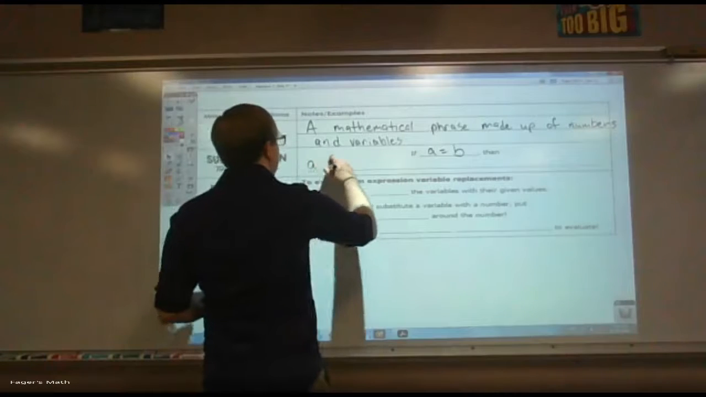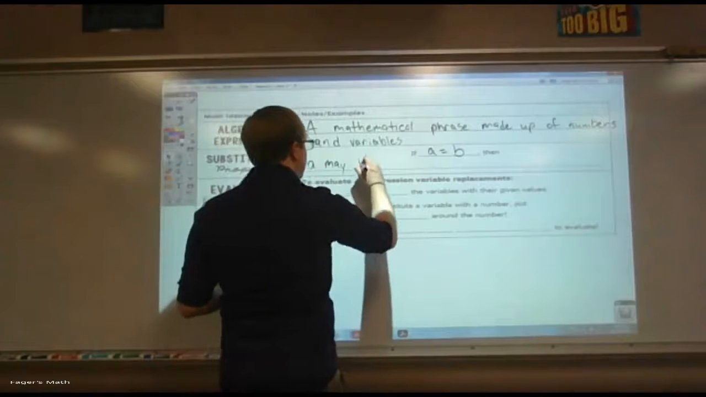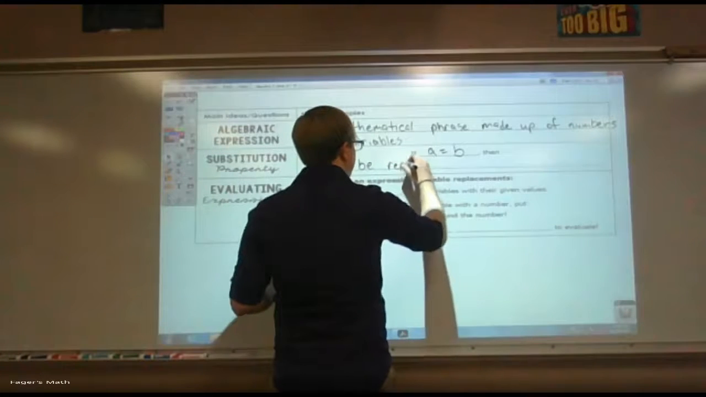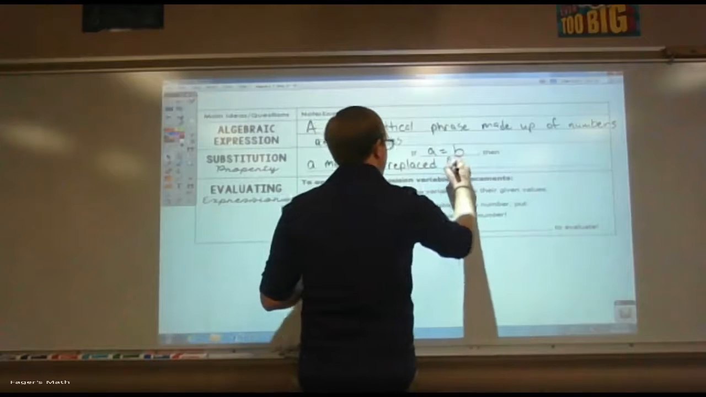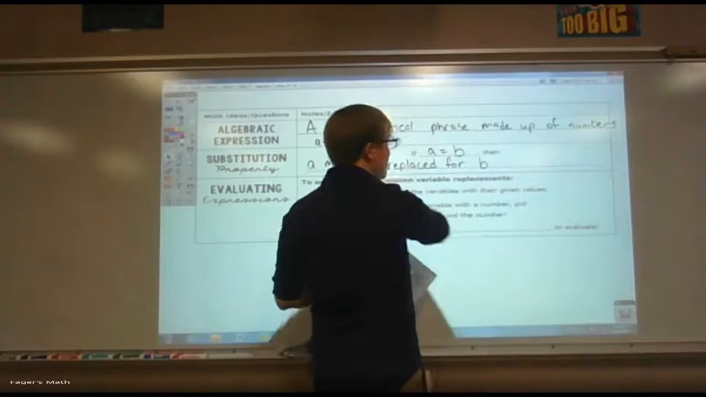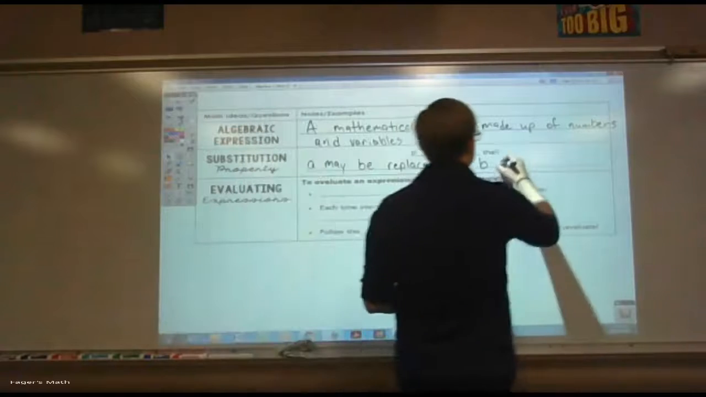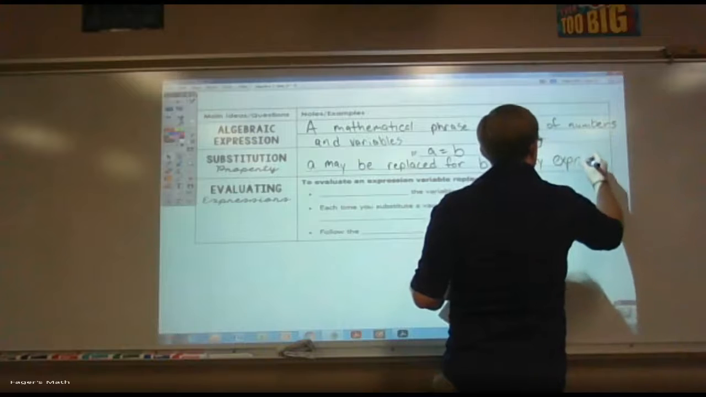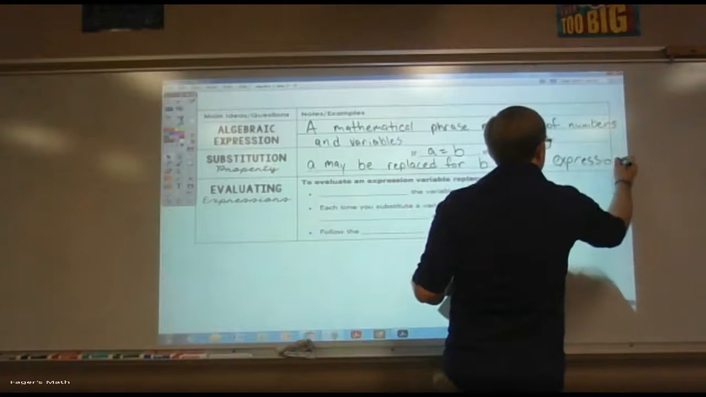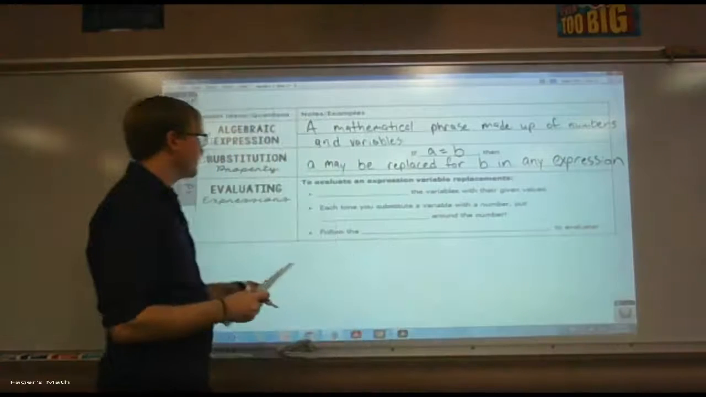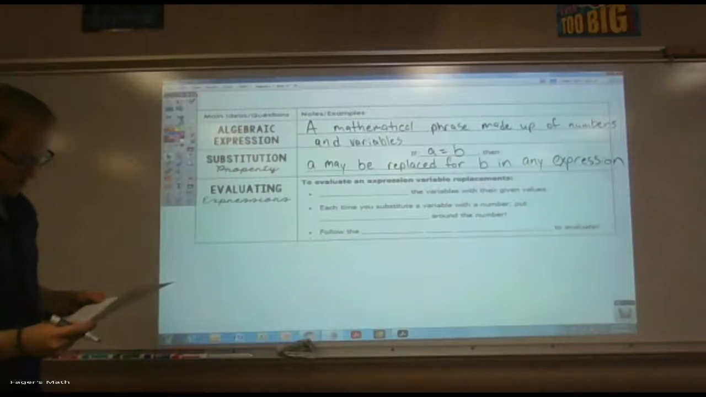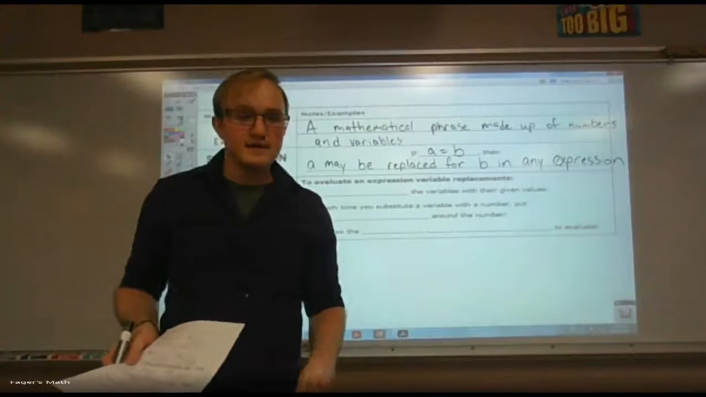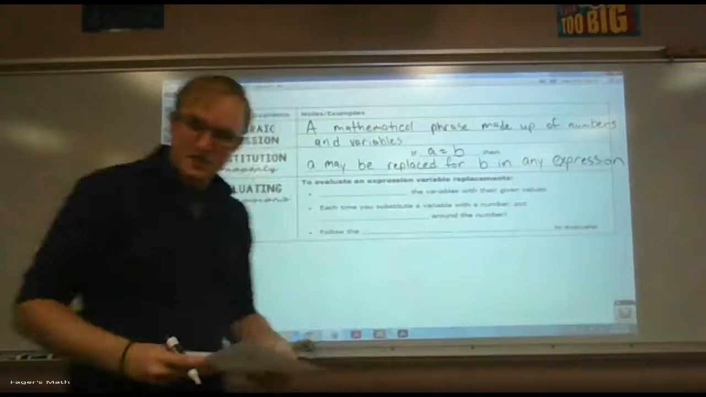Let's write that out. A may be replaced for B in any expression. The evolution of my handwriting has come a long way. So, basically substitution is what we'll be doing a lot of. We'll say that maybe this variable equals this number. And we'll see these in an example.